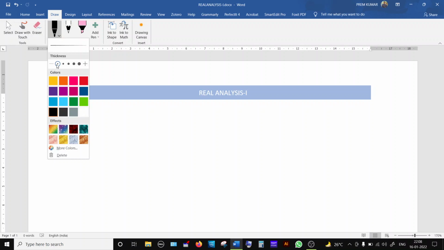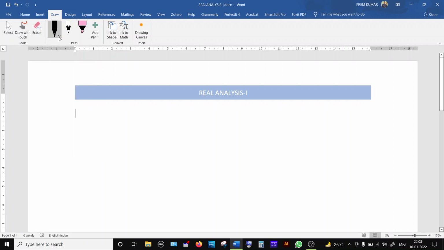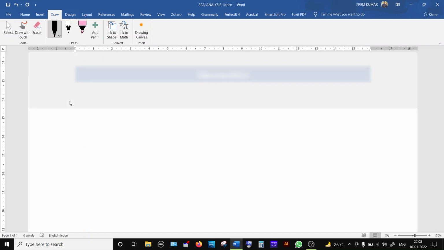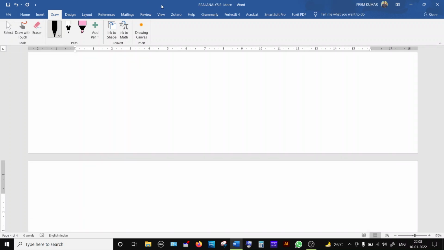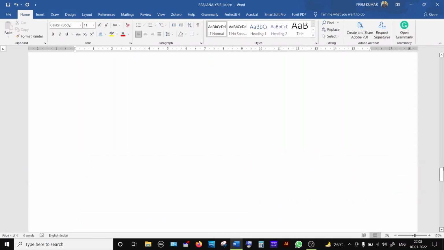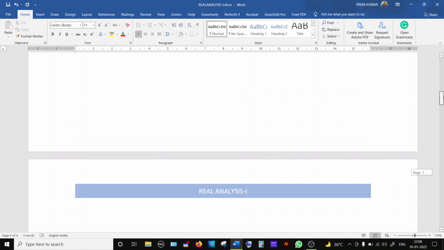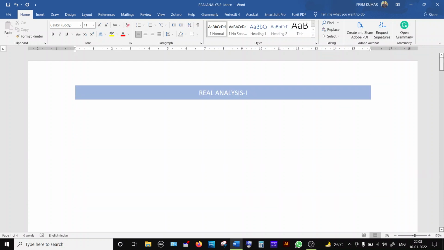Students, the next topic we're going to see is closed sets. Already we discussed what are open sets. Now we're going to discuss what are called closed sets in metric spaces.